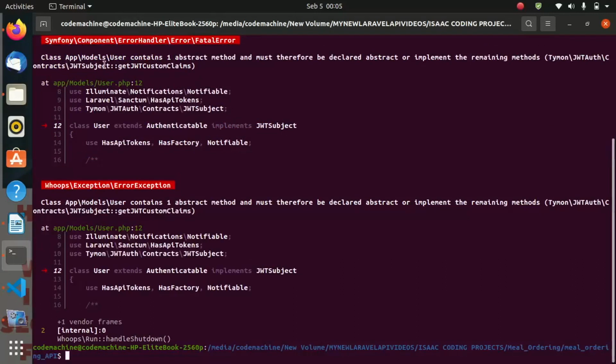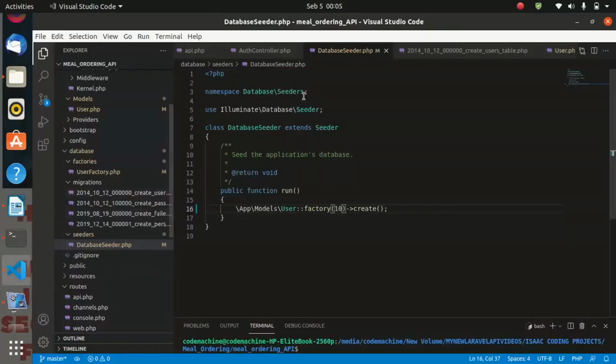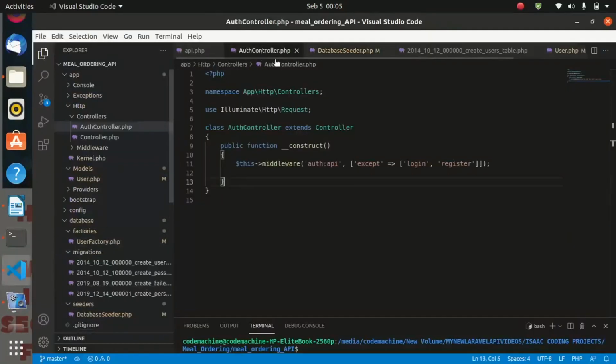Okay, let me see. Contains abstract method and it must therefore be declared abstract. Line 12. Okay, we are having something which is not okay. Let us first go back to the auth controller and see.